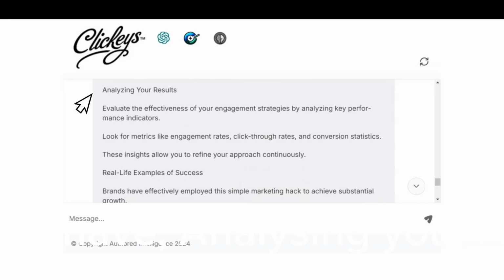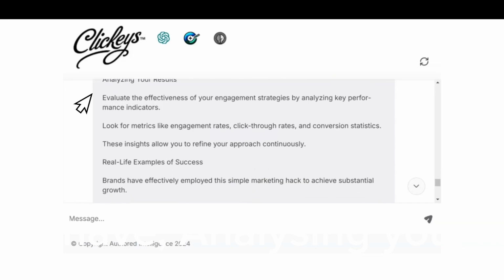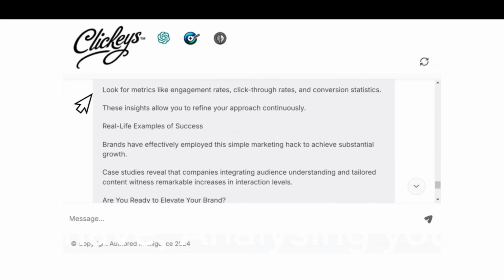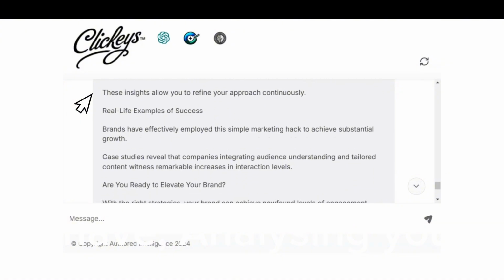Then we have analyzing your results. Again, it goes into a little more depth here by getting you to focus on the metrics, such as engagement rates, click-through rates, and conversion statistics. This allows you to refine your approach continuously. Noticeably, these were not mentioned in the blog post output.